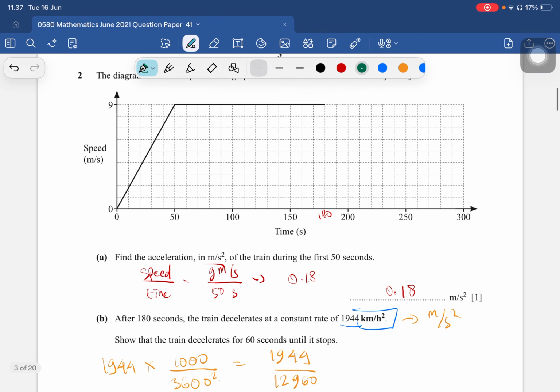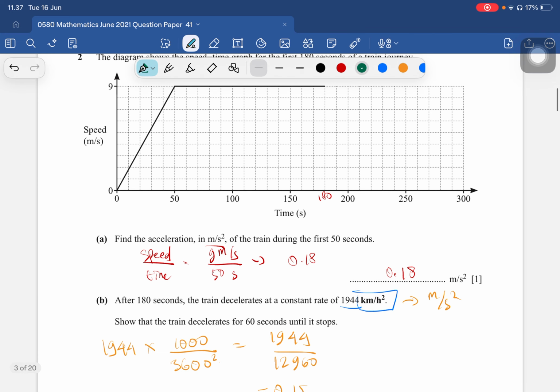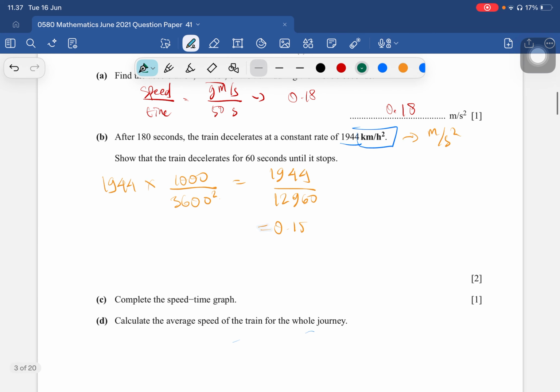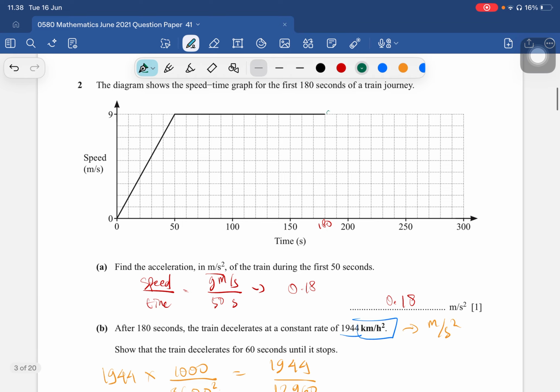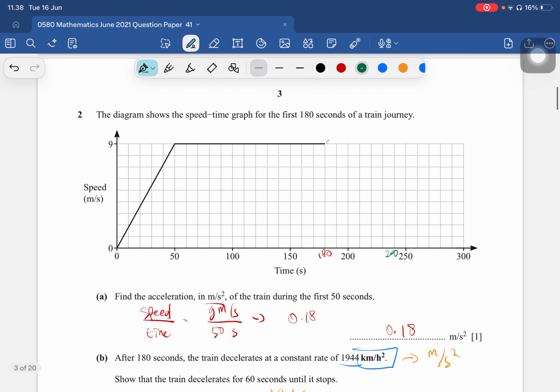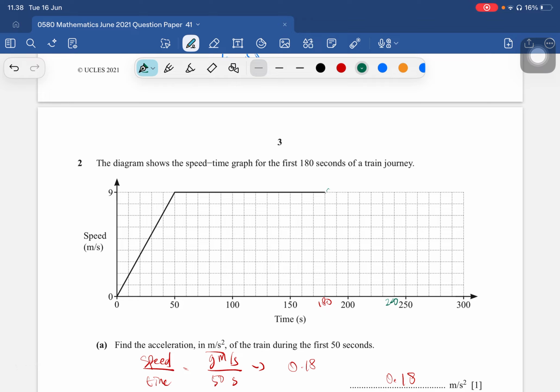Then the speed is 9, so 9 divided by 0.15 is equal to 60 seconds. So 180 plus 60 seconds is 240. That is when it will stop. So to complete it, just make a straight line until 240.